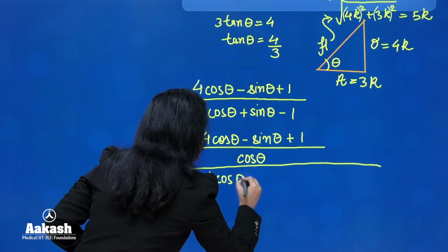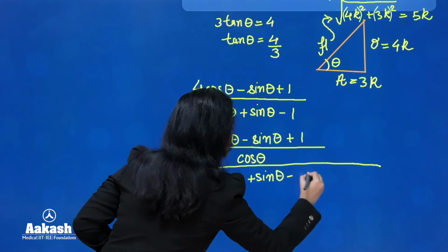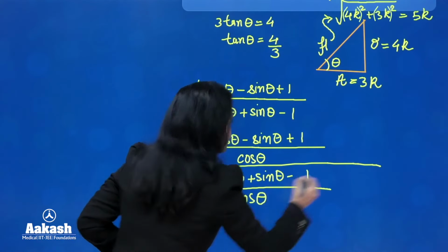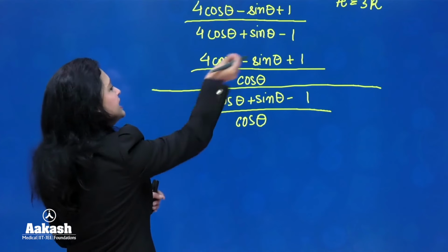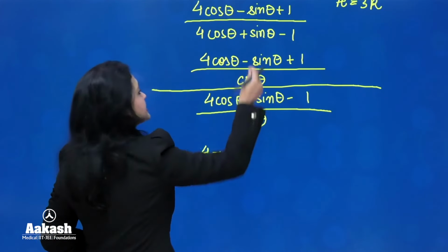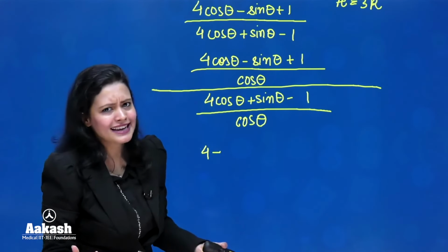So 4 cos theta plus sin theta minus 1 over cos theta. Okay. Now, we are going to divide each of these terms separately by cos theta. So 4 cos theta over cos theta would be 4, minus sin theta over cos theta. What is sin theta over cos theta? It's tan theta, right?